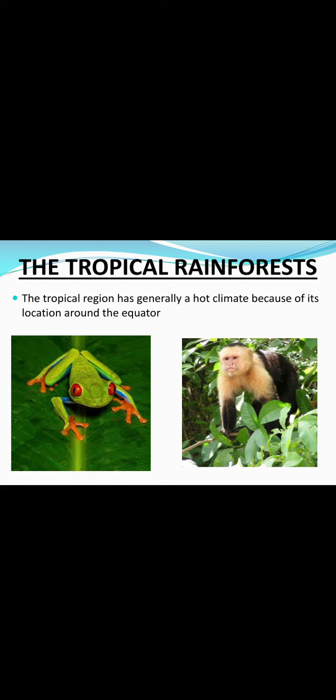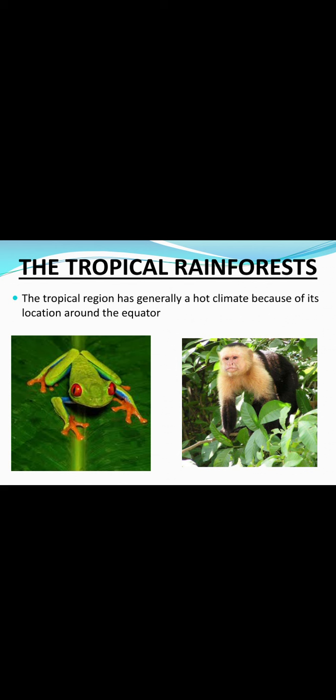Days and nights are almost equal in length throughout the year, not like the polar condition. These regions get plenty of rainfall. That is why we call it rainforest. An important feature of this region is the tropical rainforest. Tropical rainforests are found in the Western Ghats. Where is it found? It is found in the Western Ghats and Assam in India, Southeast Asia, Central America and Central Africa.